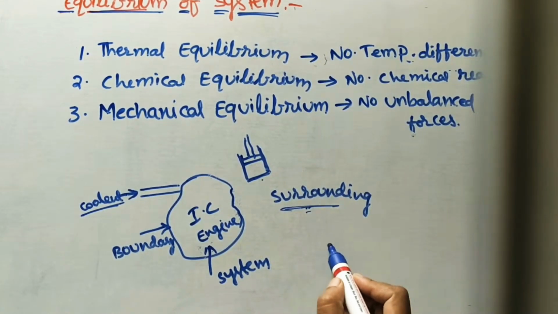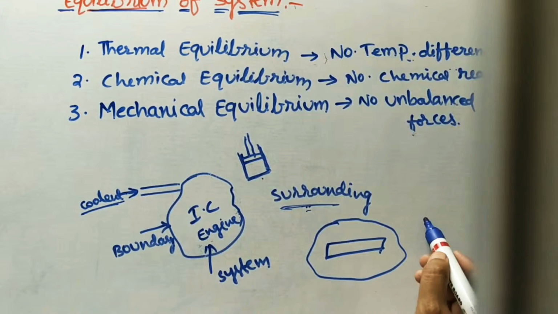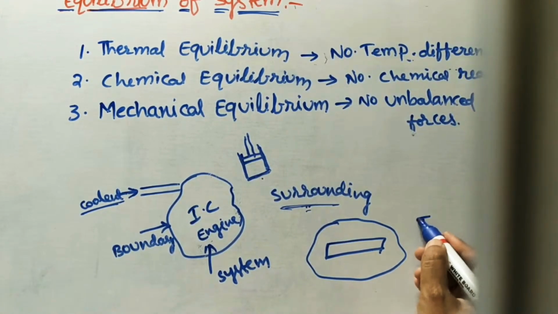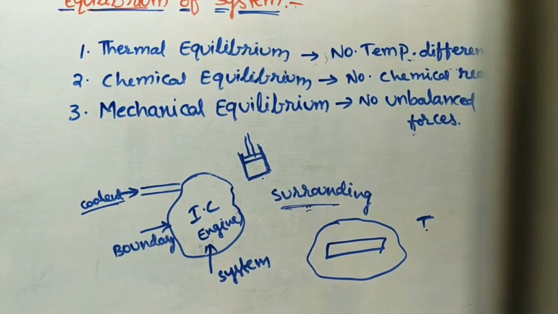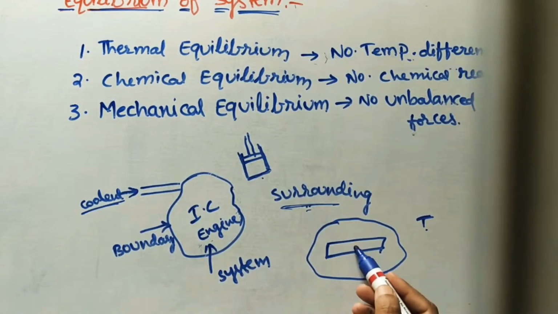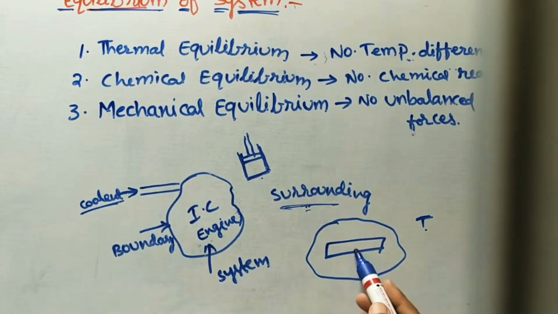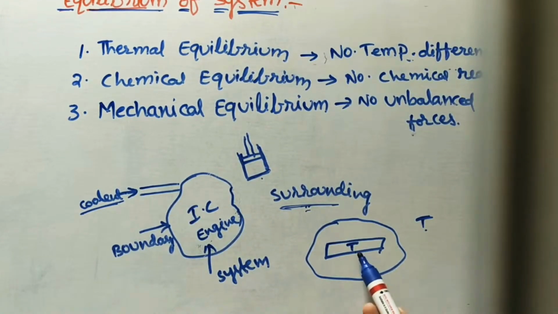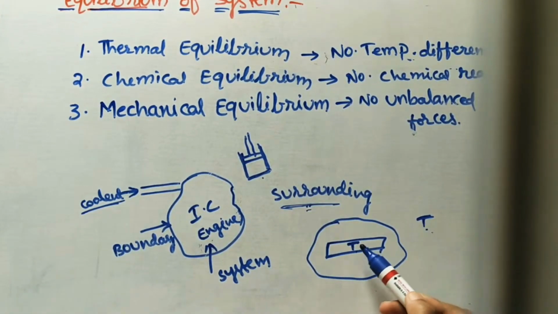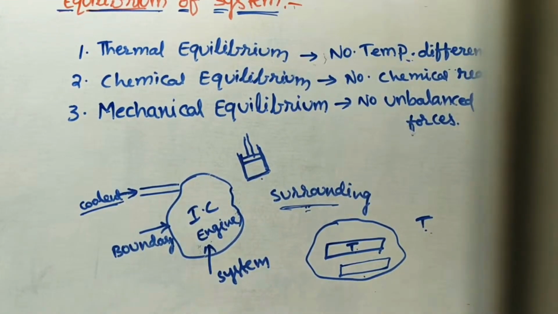Another easy example: I am taking one hot rod in the system. Its temperature is higher compared to the surrounding temperature, which is some temperature T. After some time, it will get cool because of the air in the atmosphere. Now after some time, its temperature is also T. So it is in thermal equilibrium with the surroundings. There is no temperature difference between system and surroundings, or within the system. Whatever rods we are taking are at the same temperature.